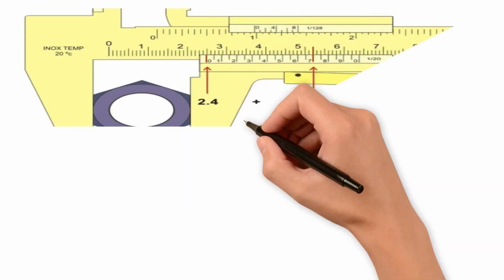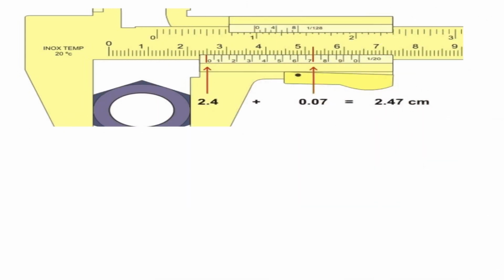Let us understand this with this figure. If you see this figure, the object, which is a nut, is already placed in the jaws. Now see the 0 of your vernier scale exactly coincides with 2.4 of your main scale. Your main scale reading will be 2.4. Now how do we take a reading of the vernier scale? All you have to do is see which line of the vernier scale exactly coincides with any line of the main scale, and that division will be the vernier scale reading.